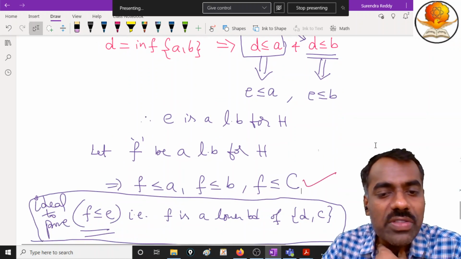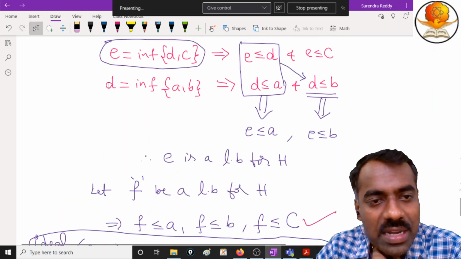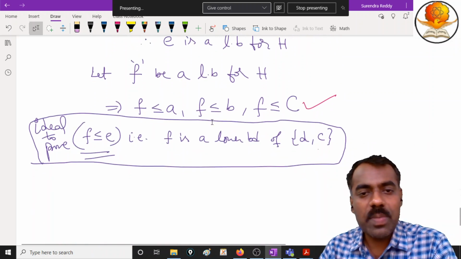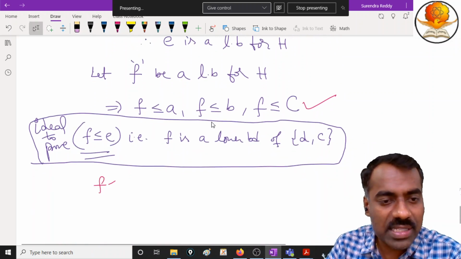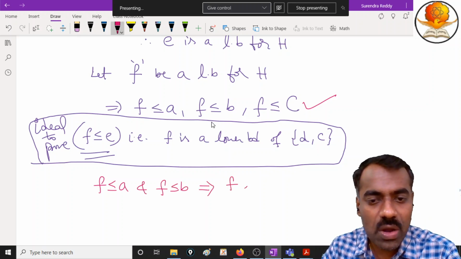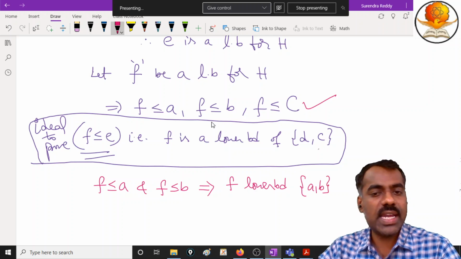So you have this relation for F, A, B, and there is another element D which also has some relation with A comma B, right? So by considering these two, F is less than or equal to A and F is less than or equal to B, you can conclude that F is a lower bound for the set A comma B, right?